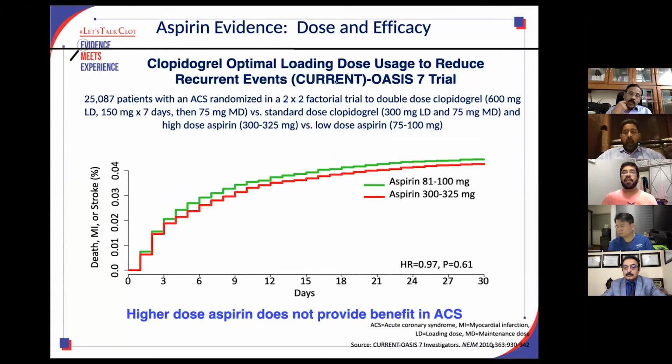This was a good trial, the CURRENT-OASIS 7 trial, which was a 2x2 factorial trial: a double dose of clopidogrel followed by a higher dose of clopidogrel for 7 days and then 75 milligram, versus the standard dose of clopidogrel, and with high dose aspirin or with low dose aspirin. And the conclusion was, whether we give aspirin at low dose or at high dose, the higher dose of aspirin does not provide benefit in ACS patients.